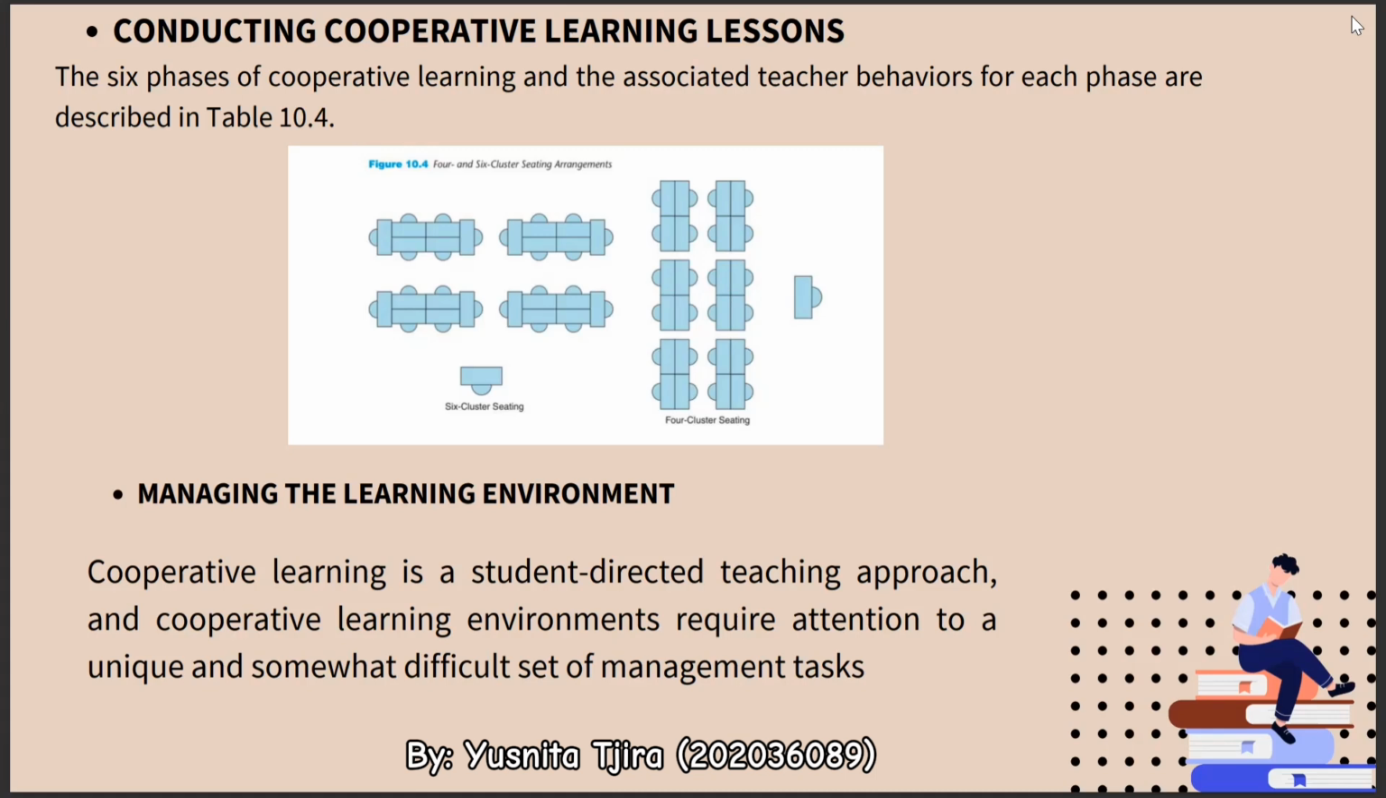Phase 5, test on the materials. The teacher assesses students' knowledge of learning material or groups present results of their work. Phase 6, provide recognition. Teacher behavior is that the teacher finds ways to recognize both individual and group effort and achievement. And the last point is managing the learning environment.